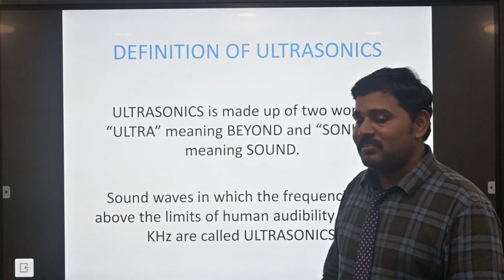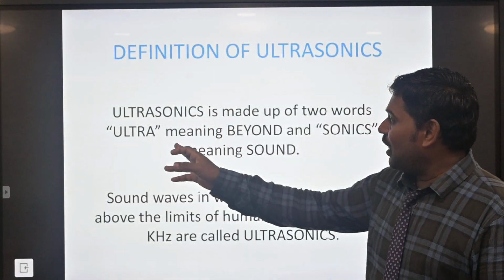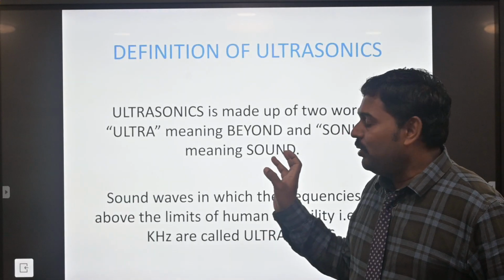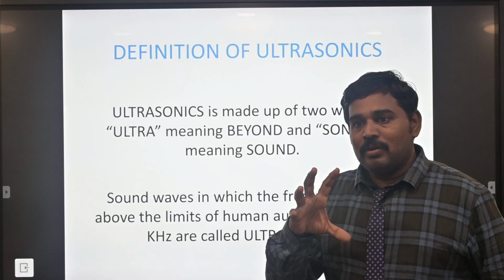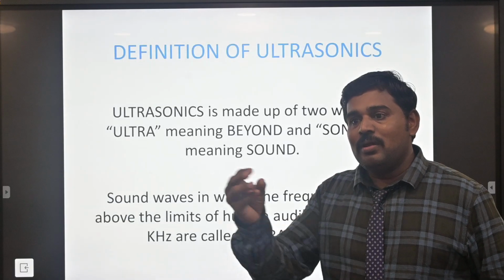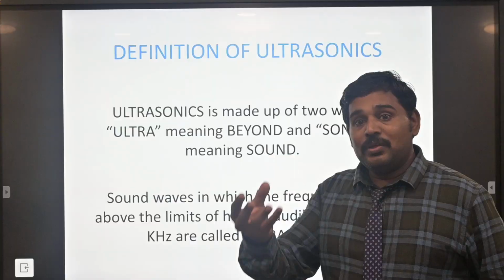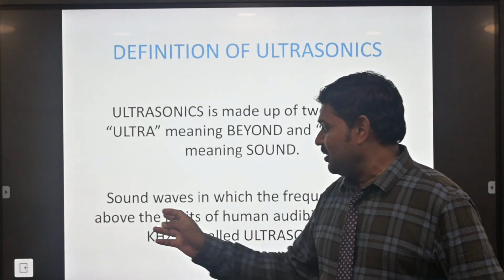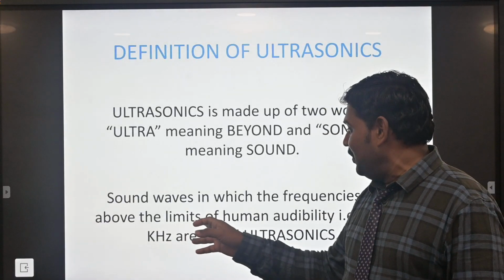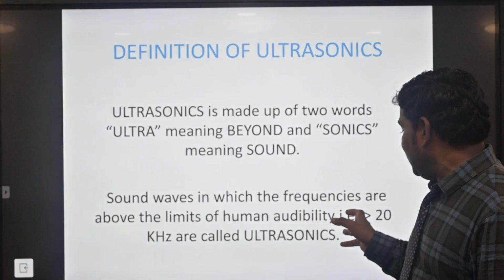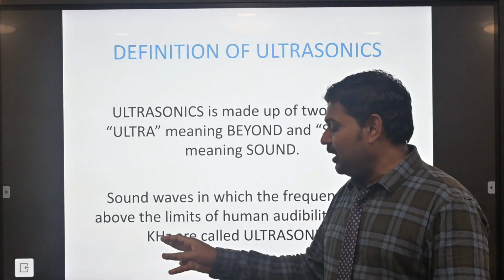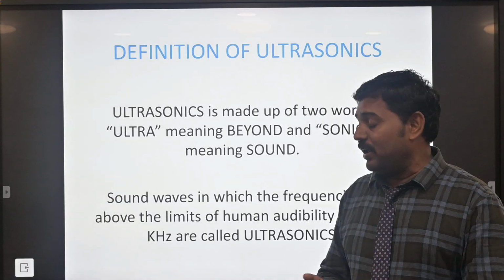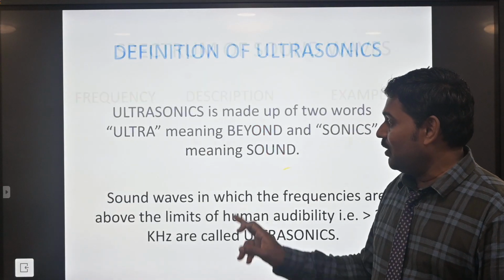First is the definition of ultrasonic wave. Ultra means beyond, and sonic means sound. Ultrasonic waves are sound waves in which the frequencies are above the limit of human audibility, which is 20 kilohertz. So they are called ultrasonic waves.